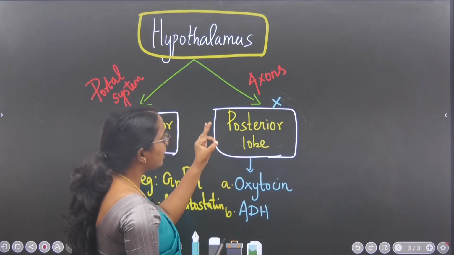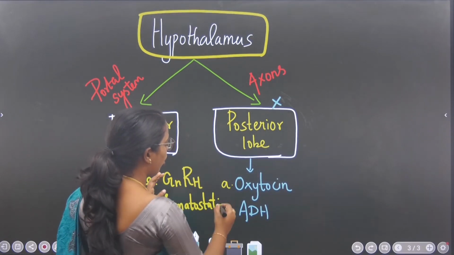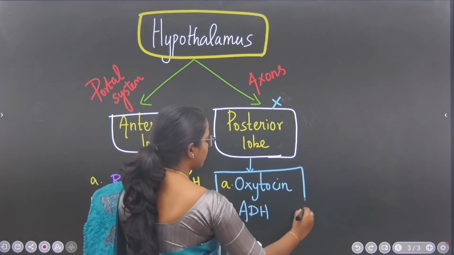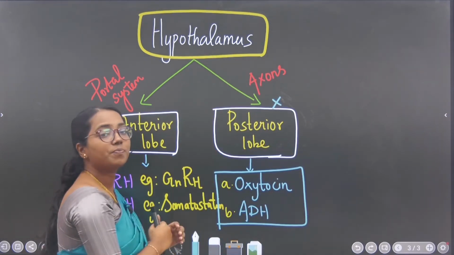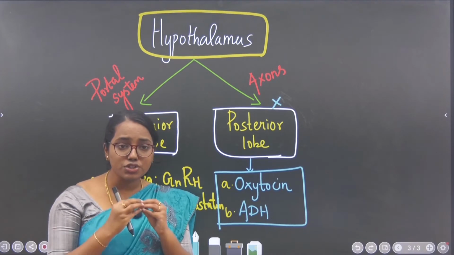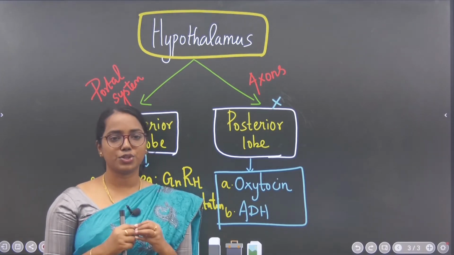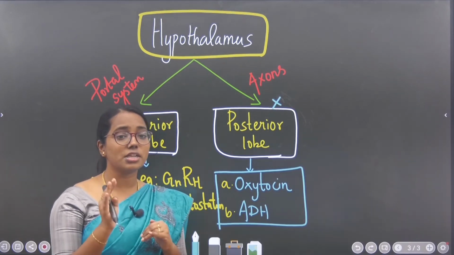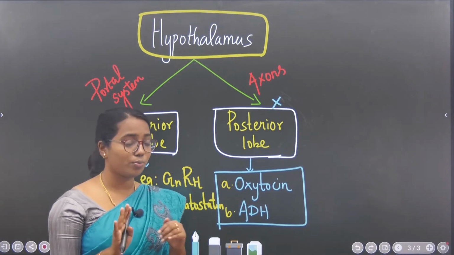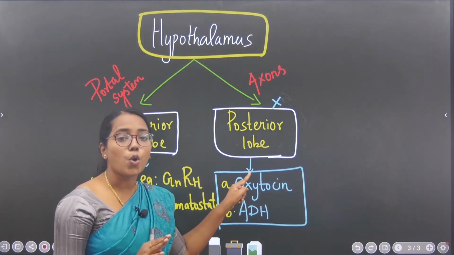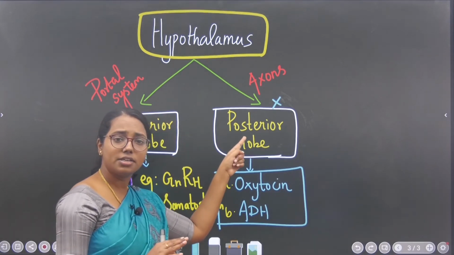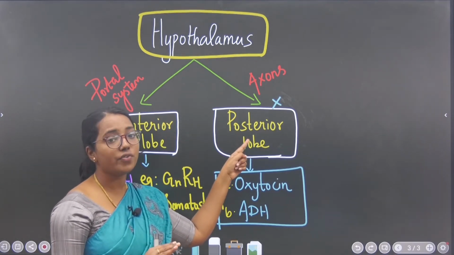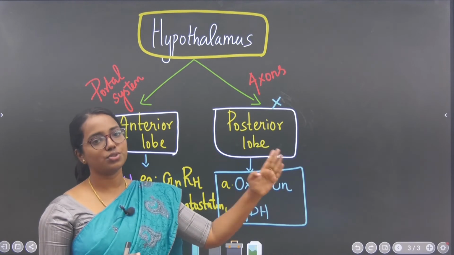Because posterior lobe of pituitary க்கு வர ரெண்டு ஹார்மோன்ஸ் இருக்கு இல்லையா, oxytocin and ADH, they are synthesized by the hypothalamus. They are just stored and released in the posterior lobe of pituitary. So pituitary itself is not going to secrete any kind of hormones like oxytocin and ADH. Oxytocin, ADH is released by the hypothalamus, but it is temporarily stored in the posterior lobe of pituitary gland and then released to the circulatory system.